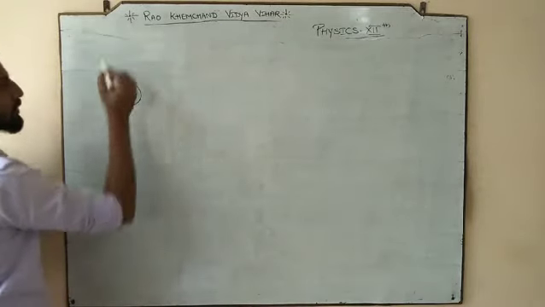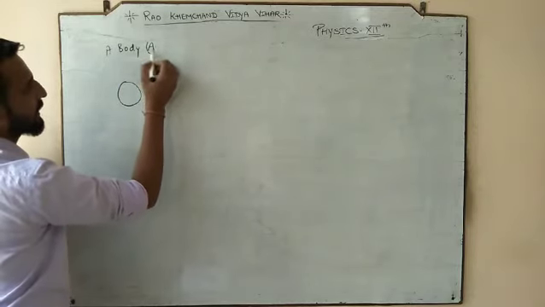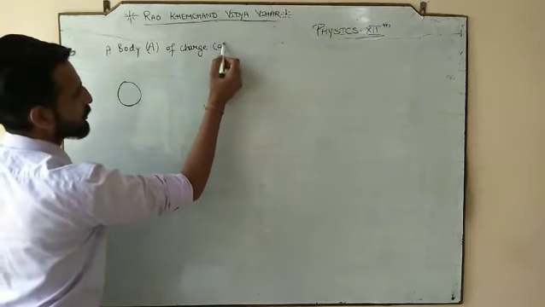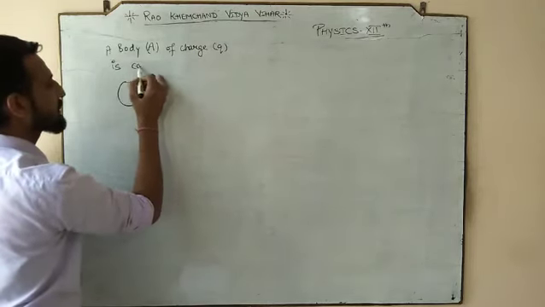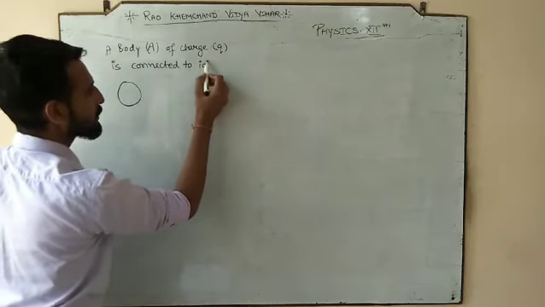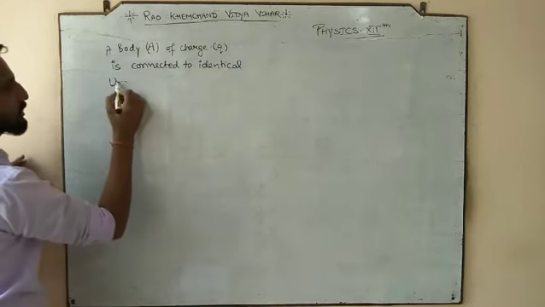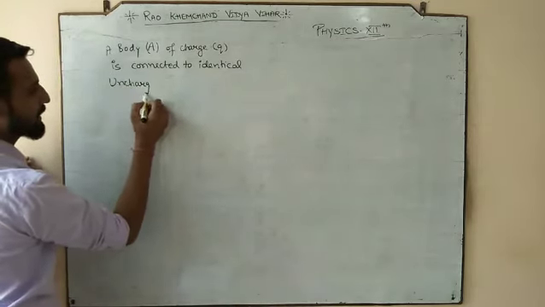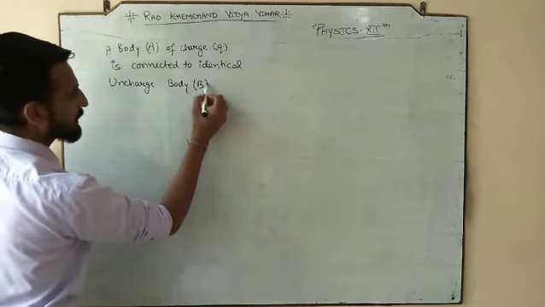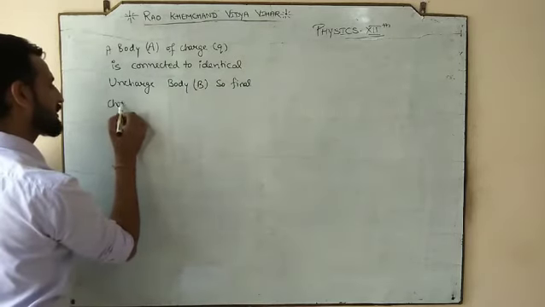So let's suppose a body A of charge Q is connected to an identical uncharged body B. So what is the final charge in both the bodies?